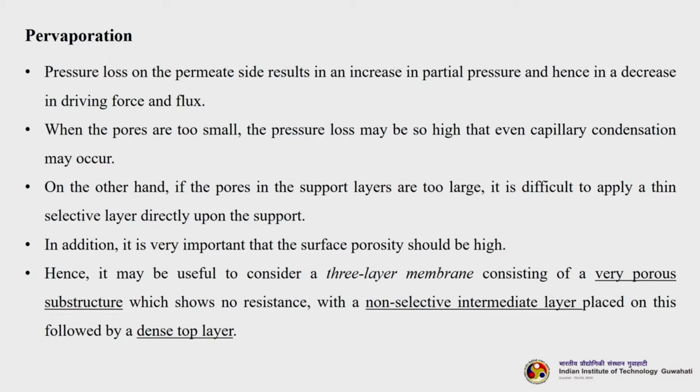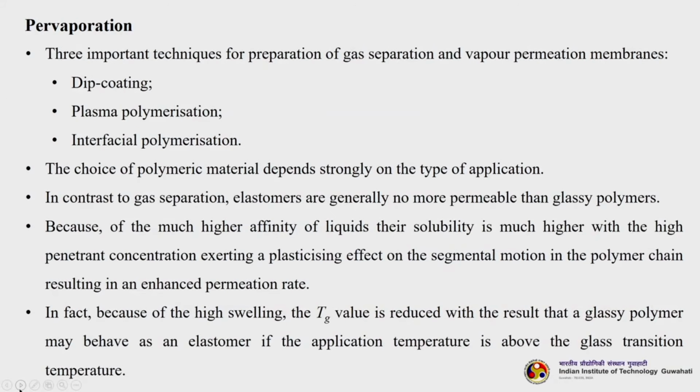In addition, it is very important that the surface porosity should be high. Hence it may be useful to consider a 3-layer membrane, consisting of a very porous substructure that shows no resistance, with a non-selective intermediate layer placed on this, followed by a dense top layer. There are 3 important techniques for preparation of gas separation and vapor permeation membranes.